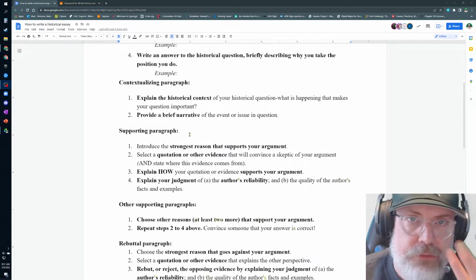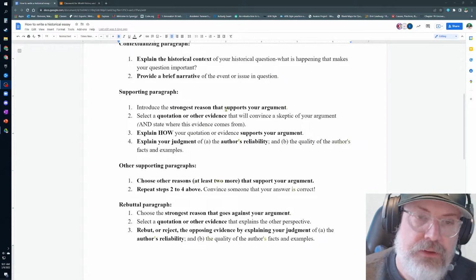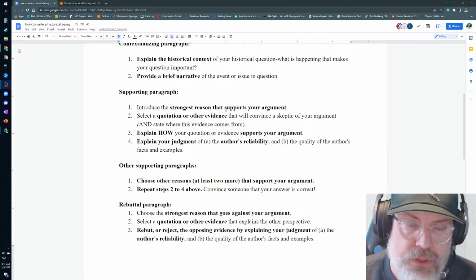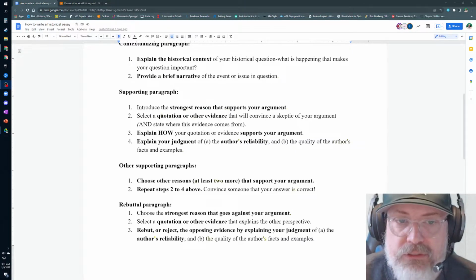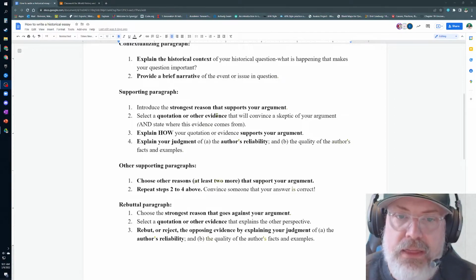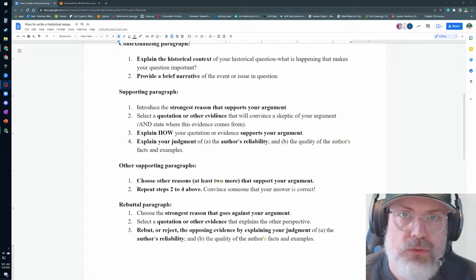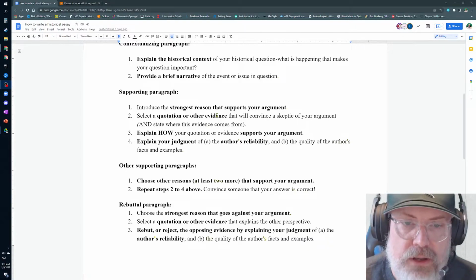Now you're going to have 3 supporting paragraphs. Provide your strongest reason that supports your argument, then your second strongest, and then your third strongest. But what you have to do is you have to provide a quote that will convince me that your argument is valid. Okay, you have to explain to me why did you pick this quote? Why does this quote support you? When it says explain your judgment to the author's reliability.